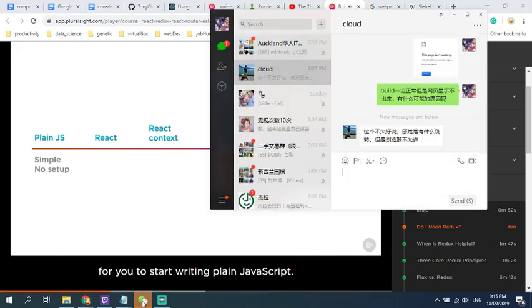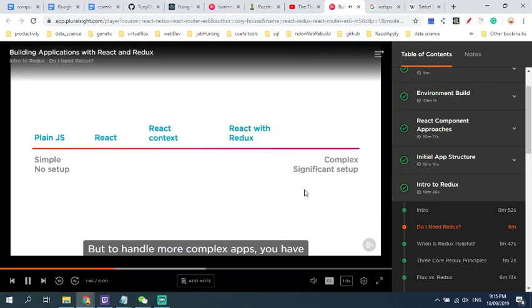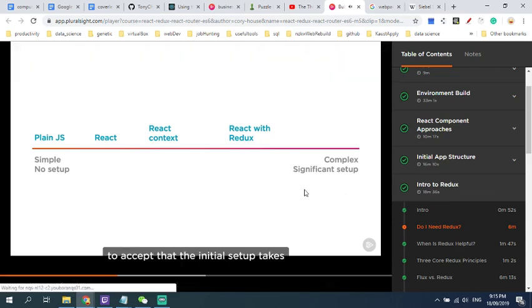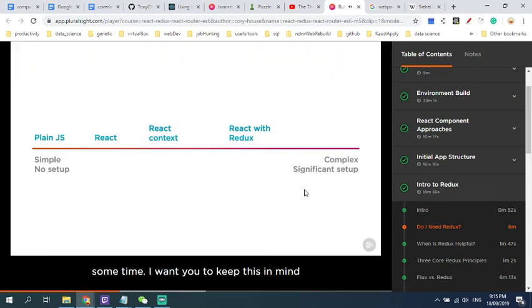There's no setup time required for you to start writing plain JavaScript, but to handle more complex apps, you have to accept that the initial setup takes some time. I want you to keep this in mind as we set up Redux for the first time. There's quite a few moving pieces to get right, but once we do, we'll have a very powerful and scalable foundation for handling seriously complex applications in a manner that's both testable and maintainable. It will provide us rapid feedback along the way, too.